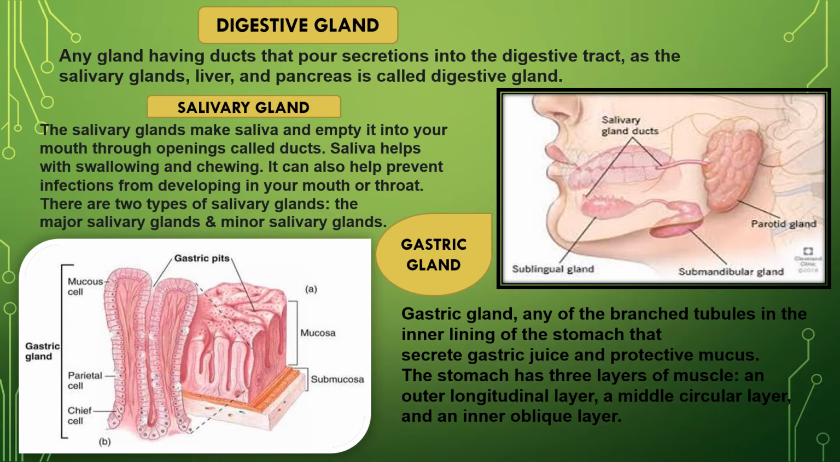Now the next gland is the gastric gland. Gastric glands are branched tubules in the inner lining of the stomach that secrete gastric juice and protective mucus. The stomach has 3 layers of muscle, an outer longitudinal layer, a middle circular layer and an inner oblique layer. You can see in the diagram, the mucus cell means gastric gland. Within the gastric gland, mucus cells, parietal cells and chief cells are there. Now mucosa layer and submucosa layer are there along with gastric pits.